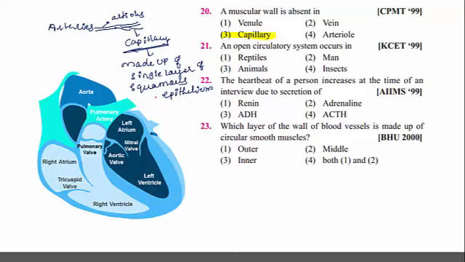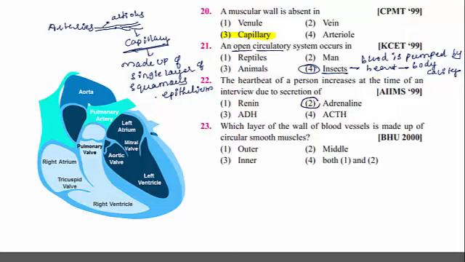An open circulatory system occurs in. So again, the same question. The open circulatory system is the character of insects, because when blood is pumped by the heart, it is released into body cavity. Therefore, this type of circulatory system is called open circulatory system. The heartbeat of a person increases at the time of an interview due to the secretion of.